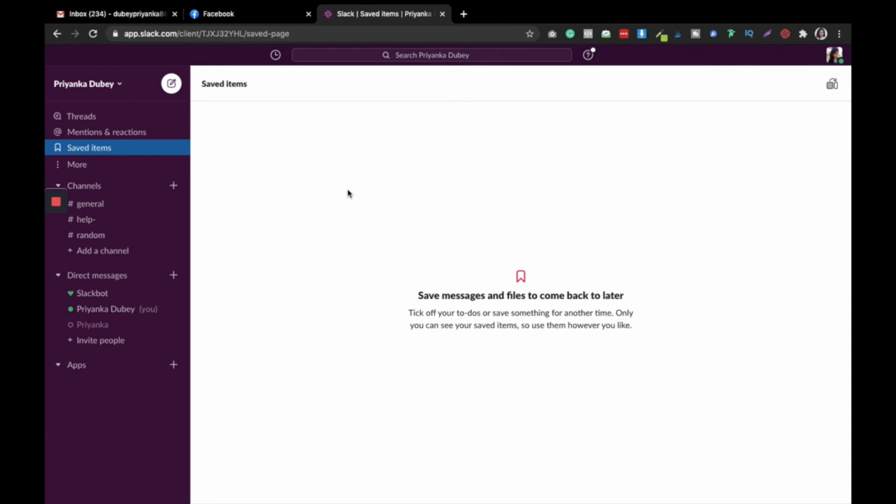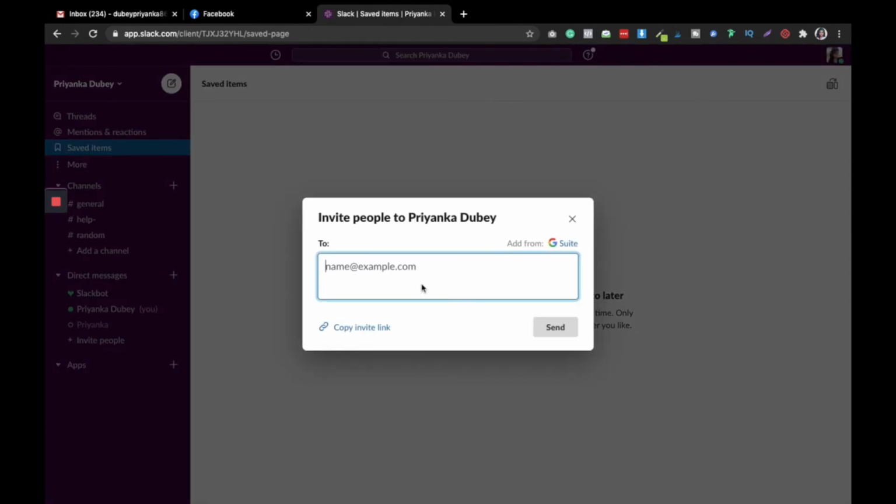Simple, it's so simple. Also, if you want to invite more and more people, if you're hiring someone, you are taking new people on board, you can simply go in Slack and type in their email address and send it over to them and they will get invited. Also, if you want to invite them through Messenger, you can simply copy the link and send it to them and they will join you in this Slack channel, and all your communication, all your business things will be in one place. So it is so easy, I will say.